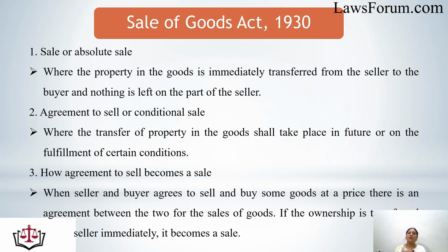But when the ownership is transferred, the goods are transferred, and the price is paid, that means the contract of sale is fulfilled, nothing is left on the part of the seller, and then the agreement to sell becomes the sale. That means an agreement to sell happens in future, whereas a sale is an immediate act.